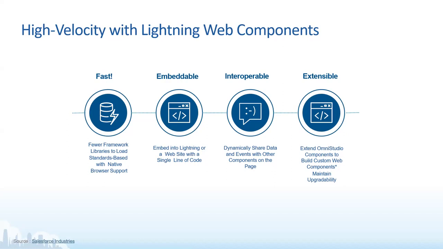Then extensible, this is a very important feature. I saw a few questions asking whether we can embed a Salesforce custom Lightning Web Component inside OmniScript. Yes, and that is why we are calling it extensible. You can create a Salesforce custom LWC and embed and call it from your Lightning enabled OmniScript. You can also call an Apex class from your Lightning enabled OmniScript.